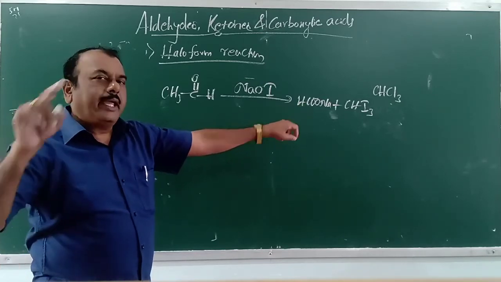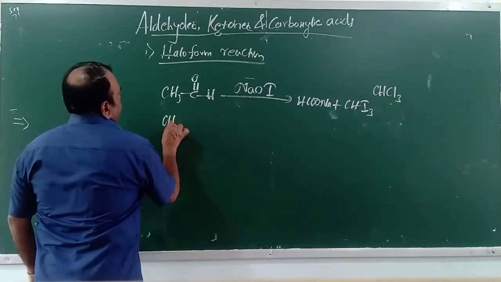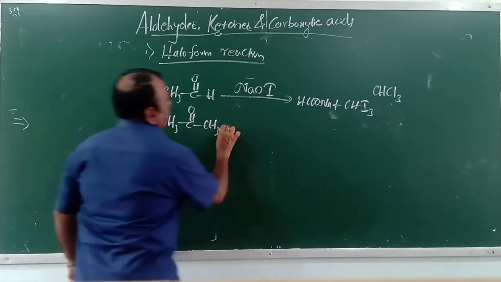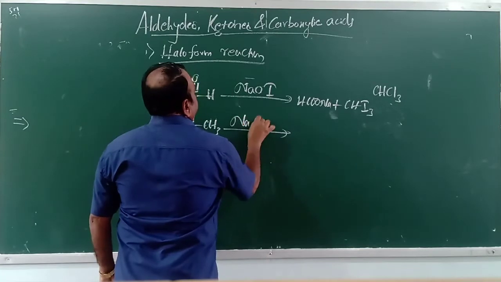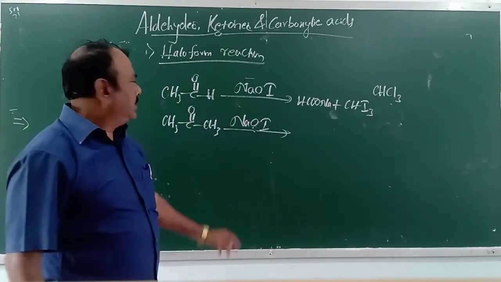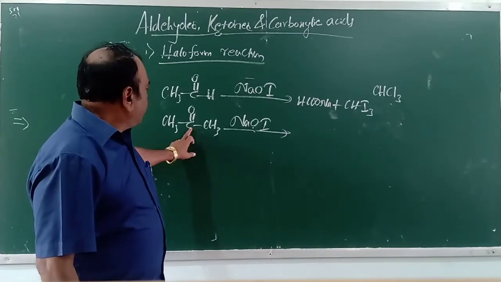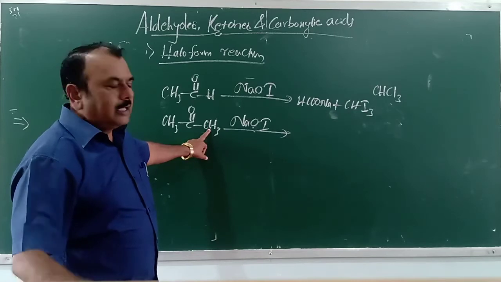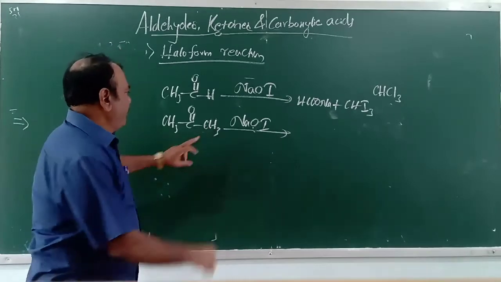Then what about ketones? CH3COCH3 in presence of sodium hypoiodide. Here also the carbonyl carbon is bonded to a methyl group. This also answers the haloform reaction.